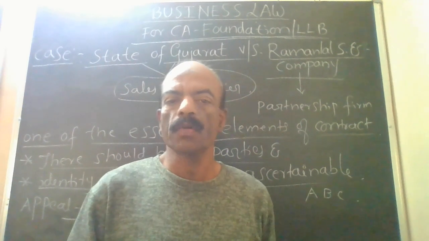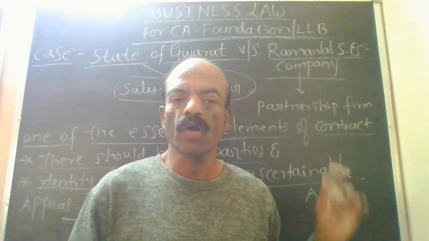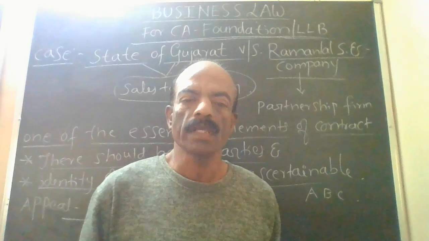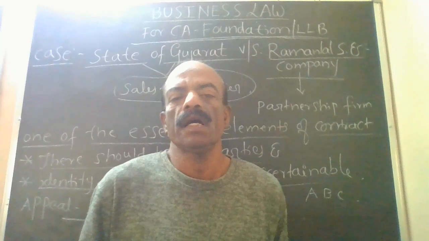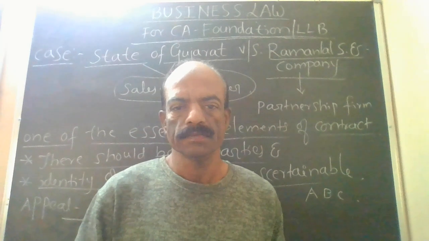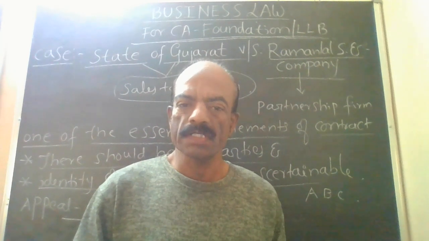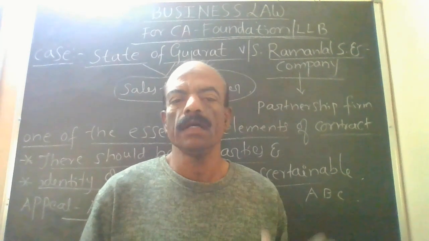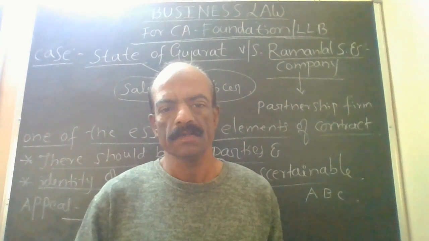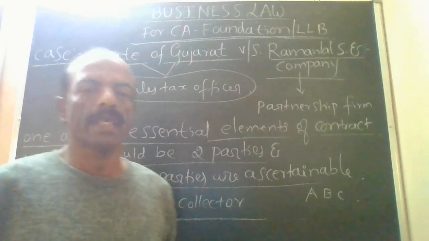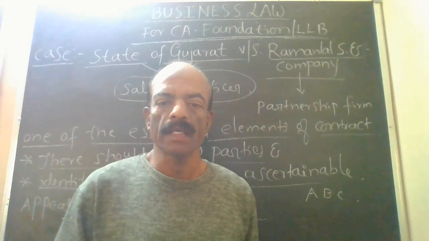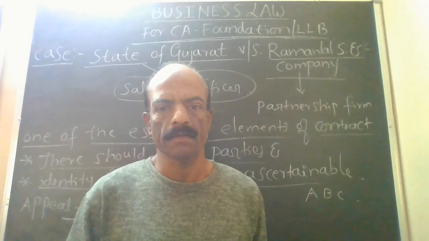It was held in the court that it is not a sale. Partners being the owners of the assets cannot buy and sell their assets. Finally it was decided that partners need not pay the sales tax. So this is one case: State of Gujarat versus Ramanlal S and Company.